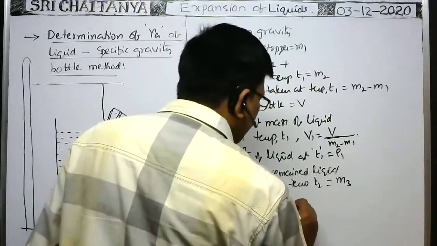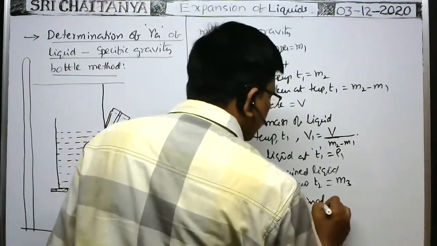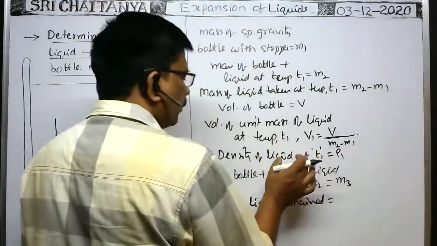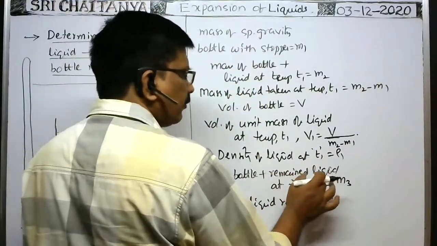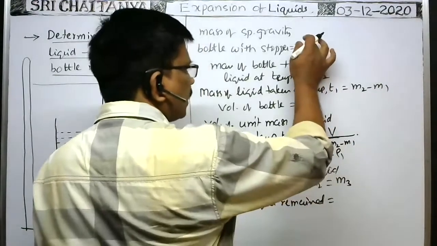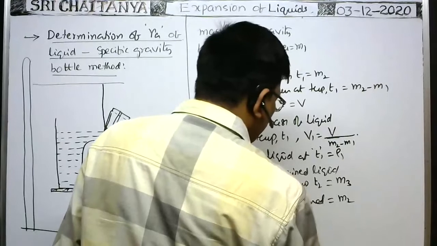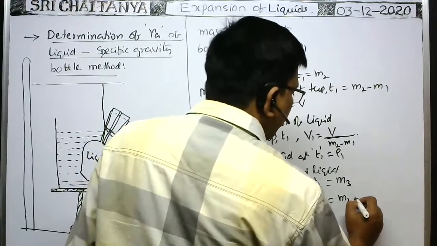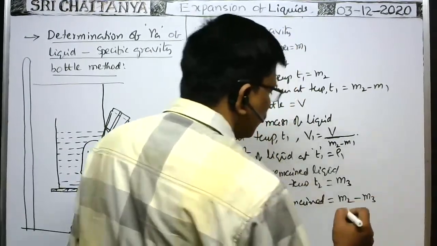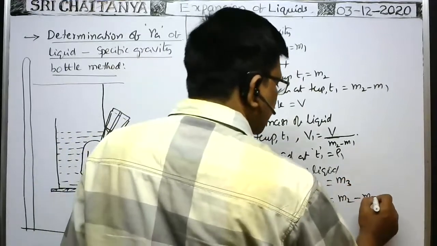Mass of liquid remained is equal to: from the mass of the bottle plus remained liquid at a temperature T2, if you subtract the mass of the bottle, then that gives the mass of the liquid remained at a temperature T2. That is M3 minus M1.